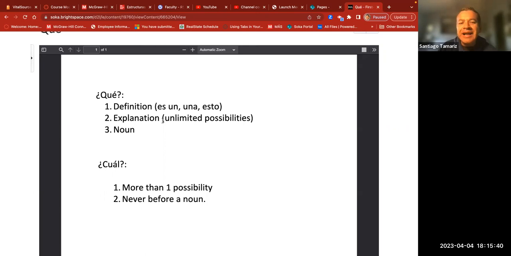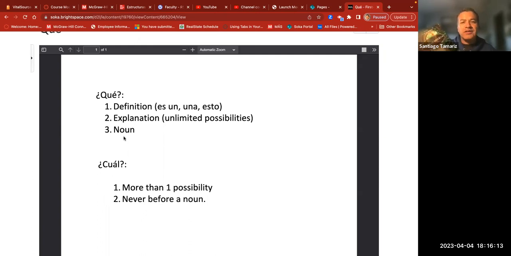And the third one, the easiest one, is a noun. If you have a noun and you have in the quiz what to use, qué or cuál, because it is a noun, you will have to use qué for sure. For example, ¿qué libro te gusta? What book do you like? Libro is a noun. You would never say, ¿cuál libro te gusta?